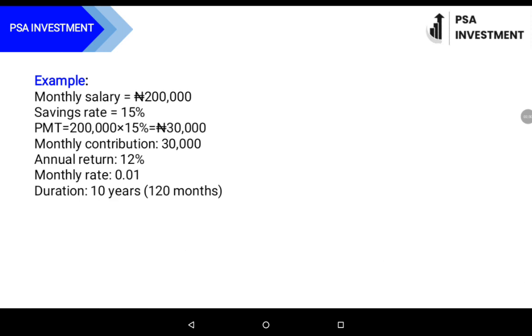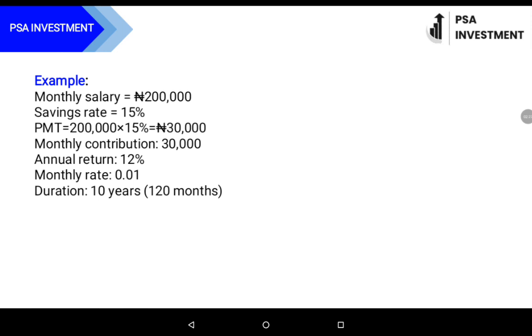So we look at an example. We have the monthly salary, assuming a civil servant earns 200,000 naira. Savings rate is 15% of the owner's salary. Likewise, the monthly savings amount will now result to 15% of 200,000, which is 30,000 naira.